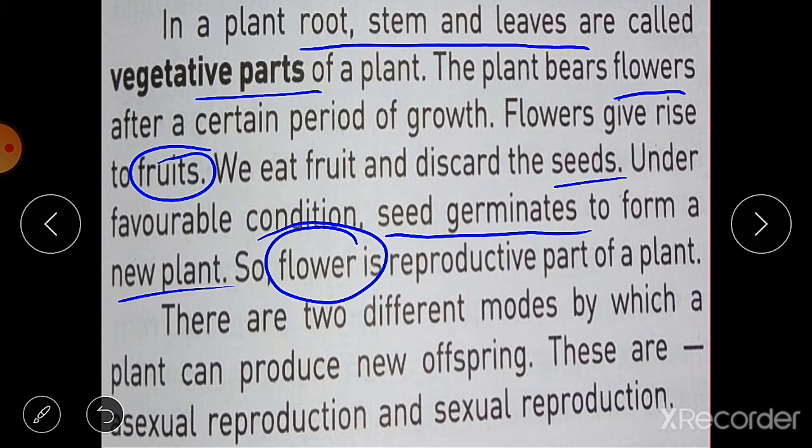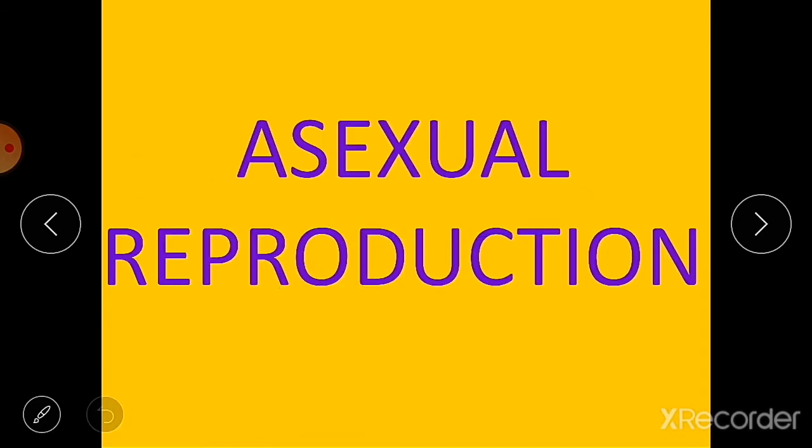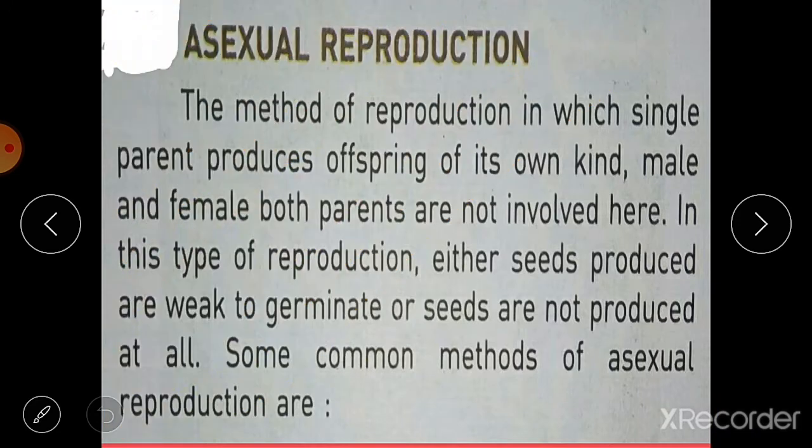But there is another method by which plants reproduce, and it is known as asexual reproduction. When the flower is involved in reproduction, it is known as sexual reproduction, because the flower has male and female reproductive parts. But in this video we are only going to discuss asexual reproduction in plants. So let's start asexual reproduction in plants.